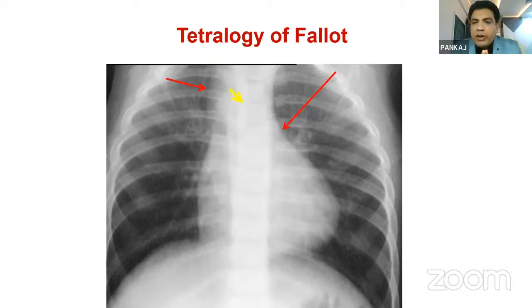What are the normal pulmonary vascular markings? We divide the X-ray into 3 fields: inner 1/3, middle 1/3, and lateral 1/3. When the markings are present till the middle 1/3, that is normal. If they are restricted to the inner 1/3 only, as in the X-ray in front of your eyes, that is oligemia. And if they are present up to the lateral 1/3 as well, with the end-on-end appearance, it is called plethora. Okay, so this is a classical X-ray of a boot-shaped heart, and it is an X-ray of tetralogy of Fallot, or Fallot-type physiology, sometimes with oligemia and severe pulmonary stenosis.